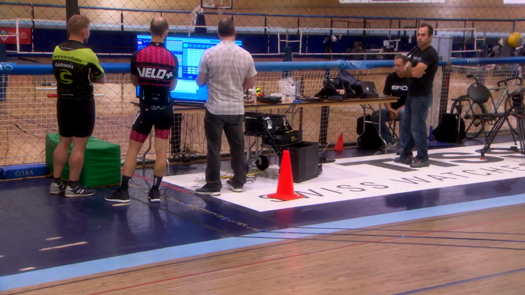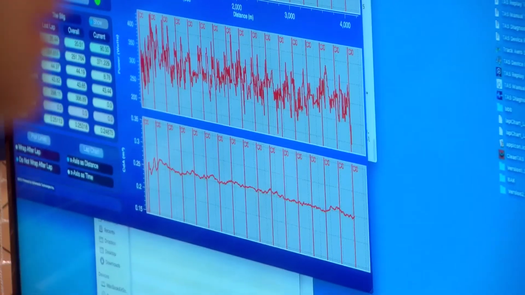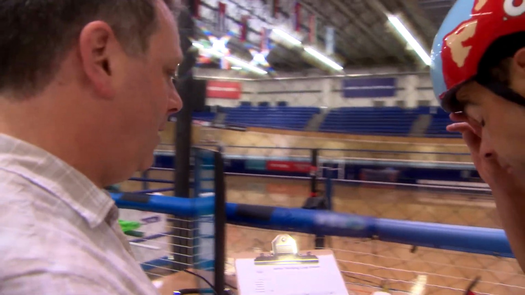So it's important when the testing's all done to go over the results of the test with the athlete. You know the aerodynamic benefit of it, but now the athlete needs to make the decision and own that decision whether to go ahead with it. And so now the athlete needs to validate that they are indeed faster.